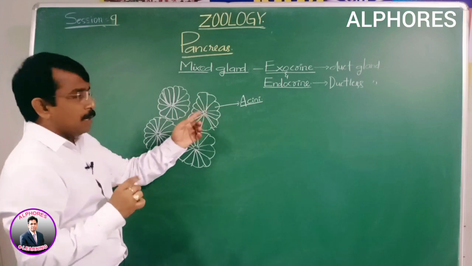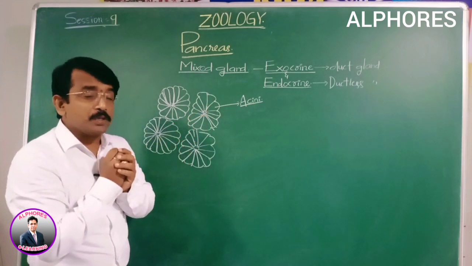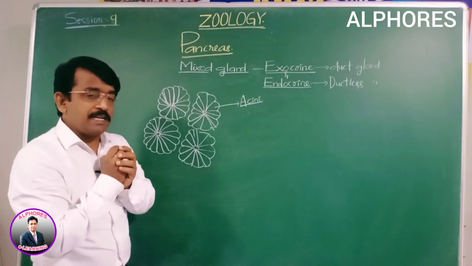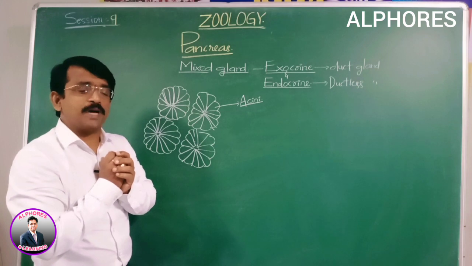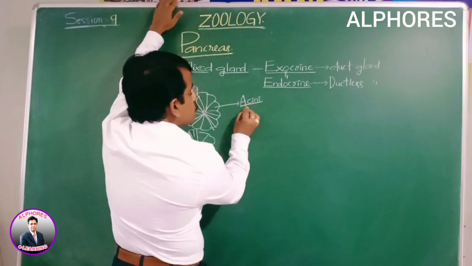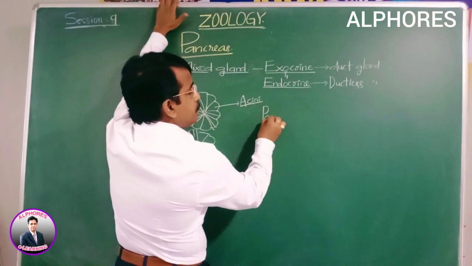These lobes are acini, which contain the ductules. Lobules contain ductules, and the ductules lead into a duct. So from the pancreas there comes out a duct named the main pancreatic duct.